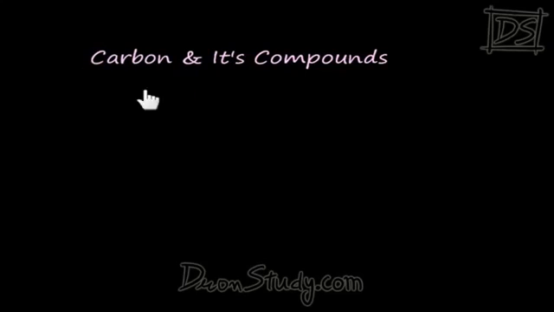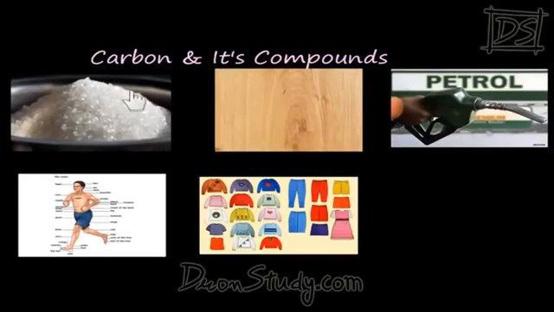Whatever things you use in your life, what is there? Carbon. Let me give you some examples. The very first compound, what is this? Sugar. From which thing is sugar made? Sugar is made out of carbon atoms. If I write down the formula of sugar, then that is C6H12O6. When carbon, hydrogen and oxygen add up, then what is made? Sugar. That means sugar is a compound of carbon.